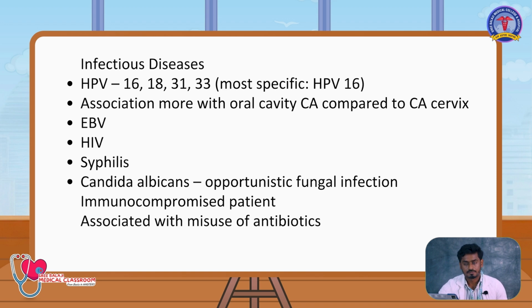Other viruses are Epstein-Barr virus and human immunodeficiency virus. Other infectious agents commonly are Candida albicans and syphilis. Candida albicans is a fungal infection. It mostly arises in immunocompromised patients. It is an opportunistic infection. In current modern-day practice, everyone is prescribing antibiotics for a simple lesion. When you give antibiotics for any lesion, it can induce fungal infection.